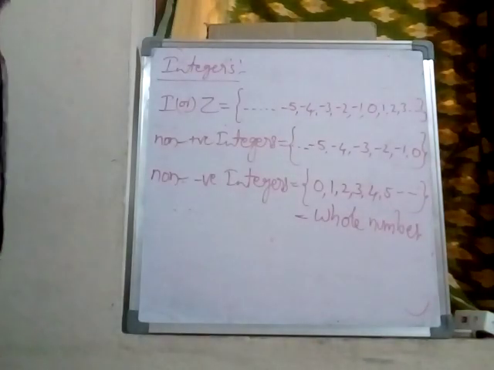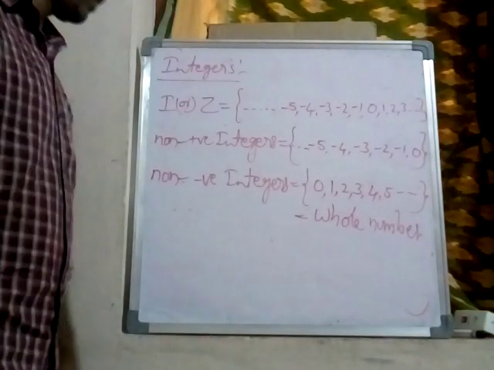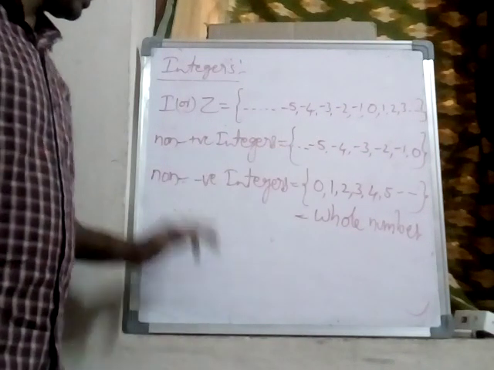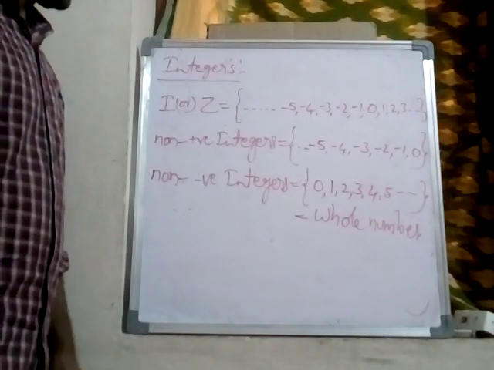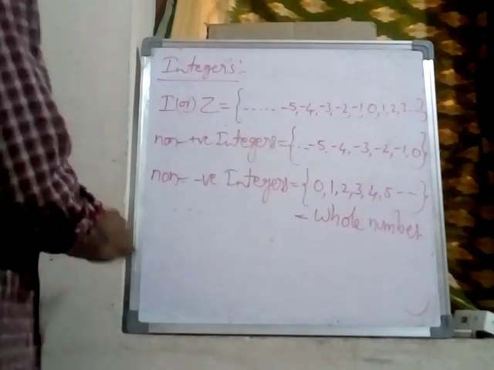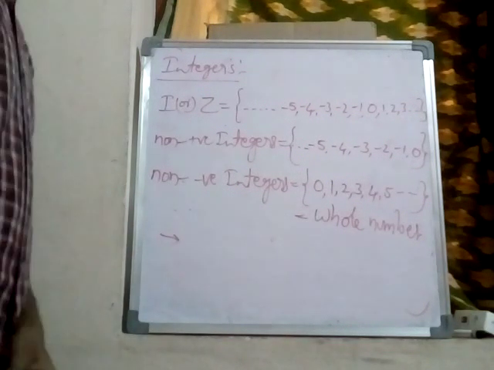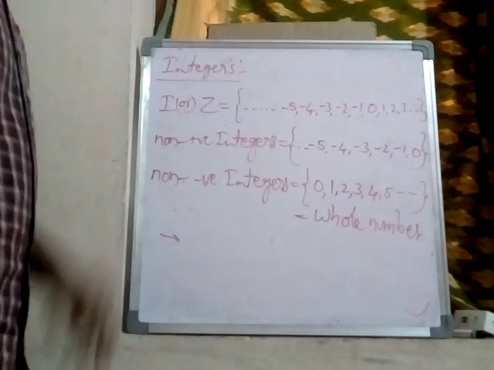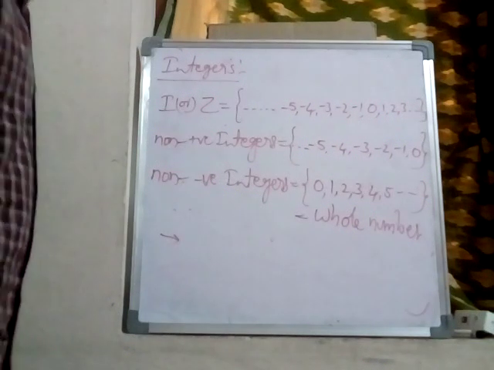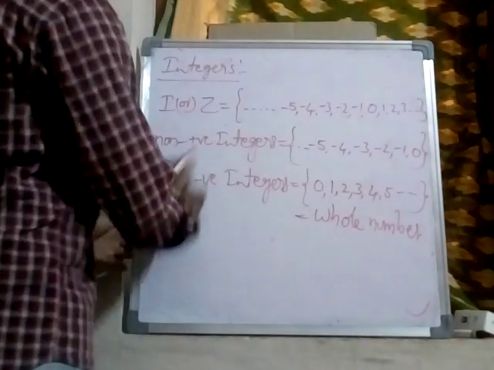Non-negative integers is also called whole numbers. Okay. So non-positive integers, non-negative integers. Okay. So what is the least integer? Least integer does not exist. We cannot find the least integer and greatest integer. We cannot define.